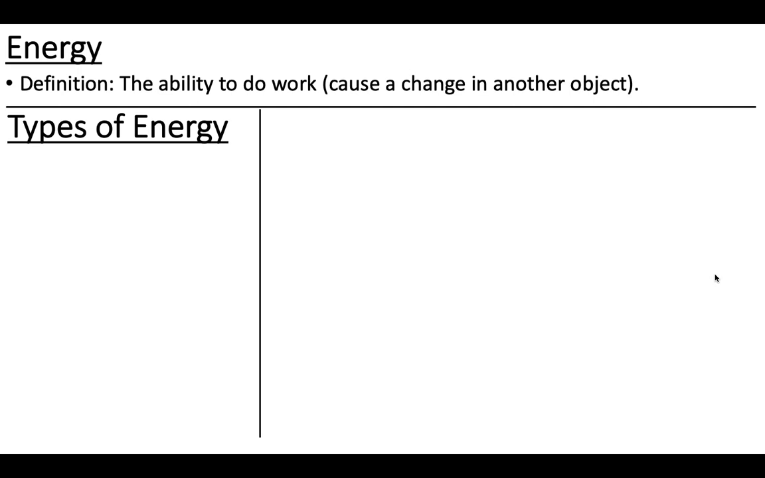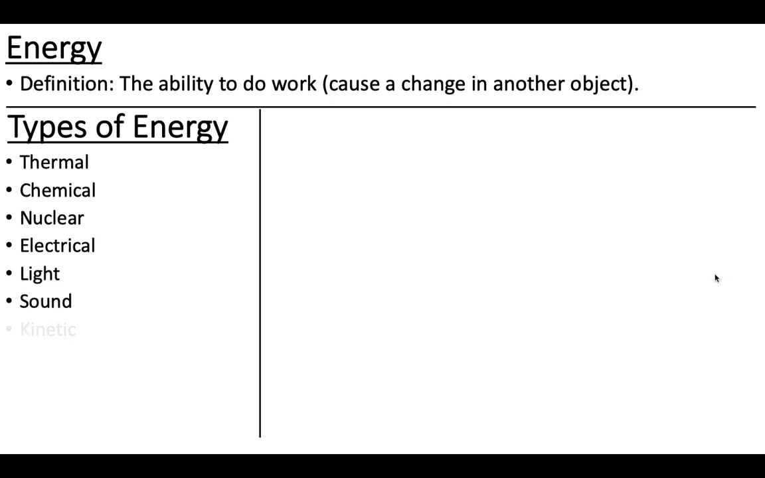Okay, so that's what energy is. Energy is the ability to do work, which all means is that it can cause a change in something else. So the next thing we're going to talk about is different types of energy. I'm just going to make a quick list here. So one type of energy is thermal. Another one is chemical. Another type of energy is nuclear. Another type is electrical. And we also have light, sound, kinetic, and potential. There's lots of different kinds.